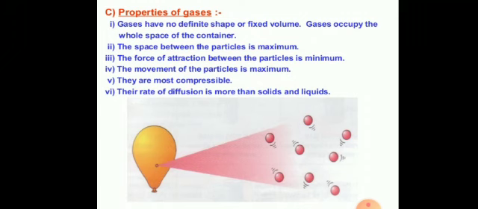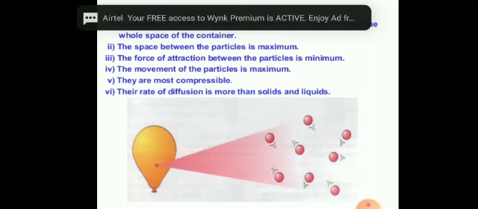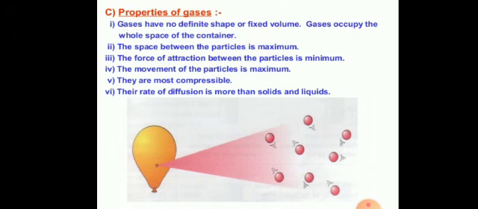Next property, student, the space between the particle is maximum. Student, gas do not keep their volume and are highly compressible because the space between the particle is maximum. Since the interparticle distance in the gaseous state are very large, they can be changed by altering the pressure. Thus, a gas can be compressed to a large extent on applying pressure.